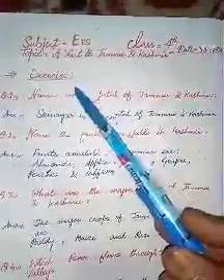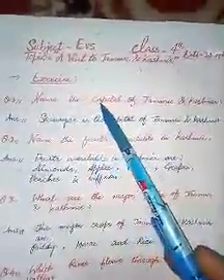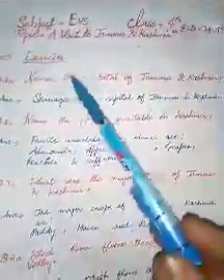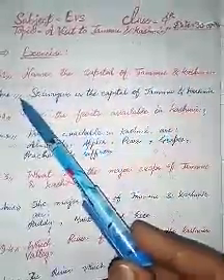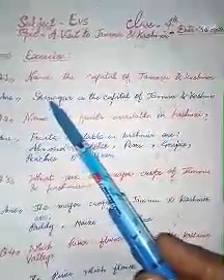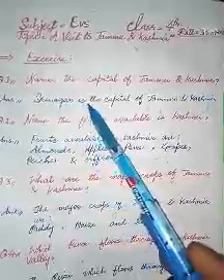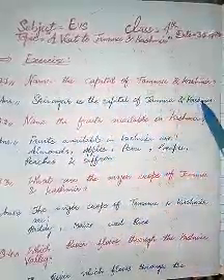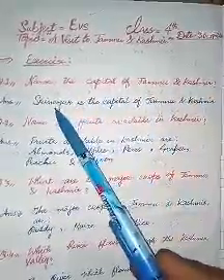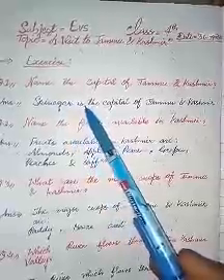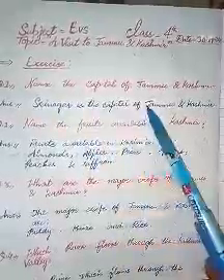Exercise. Question number 1. Name the capital of Jammu and Kashmir. Answer: Srinagar is the capital of Jammu and Kashmir.